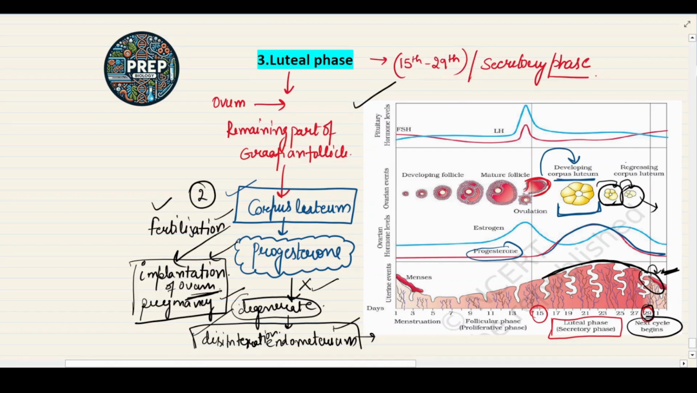I hope all these events or the different phases of the menstrual cycle are clear to you all. The levels in this chart are very, very important from your board exam point of view. These levels of the pituitary hormones, ovarian events, ovarian hormone levels and uterine events are all very, very important in the different phases. So make sure this chart is clear to you all. So this is all about today's lecture.